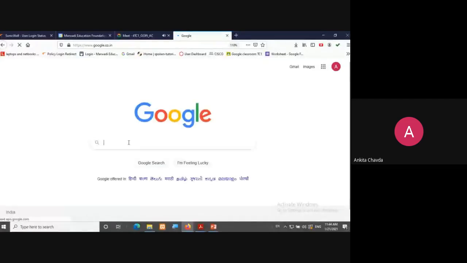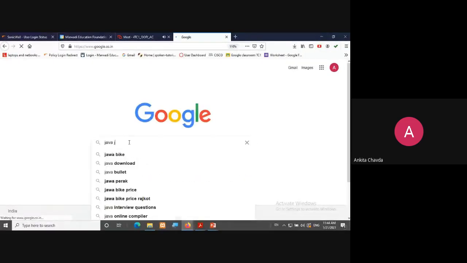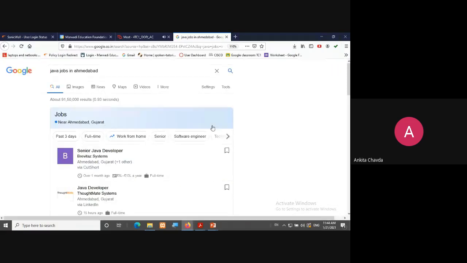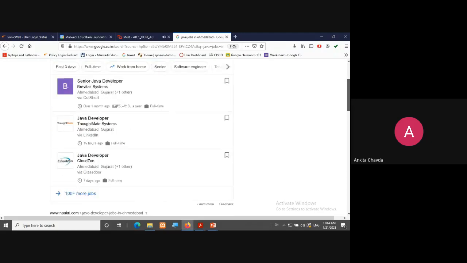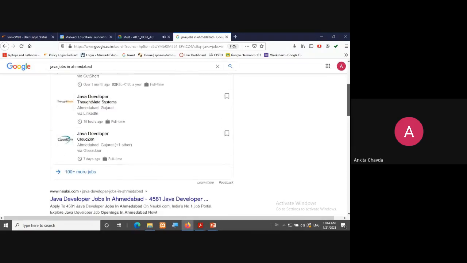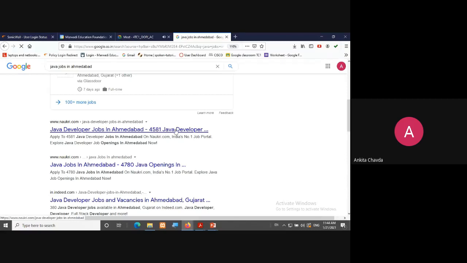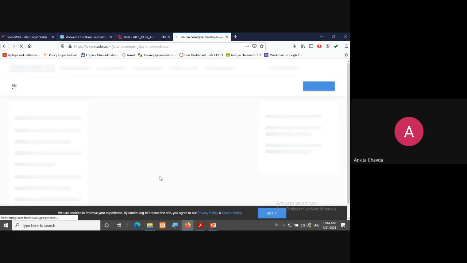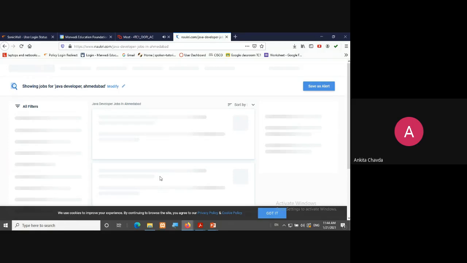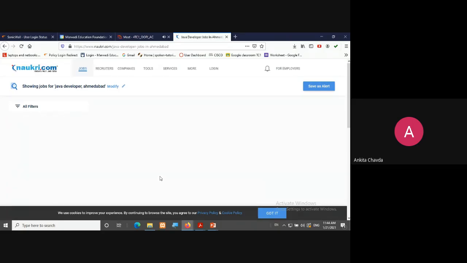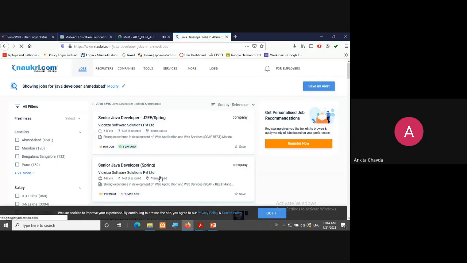Right. Suppose we search for Java jobs in Ahmedabad. You will get a list of thousands. You can see Java developer openings, even on Naukri.com and Shine.com. Many job recruiter companies are there.